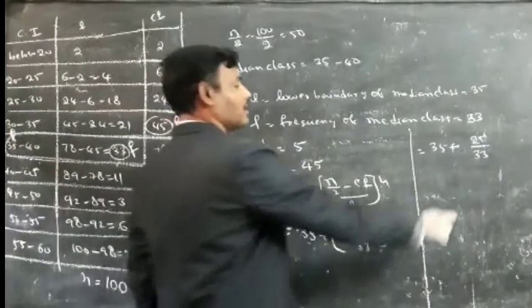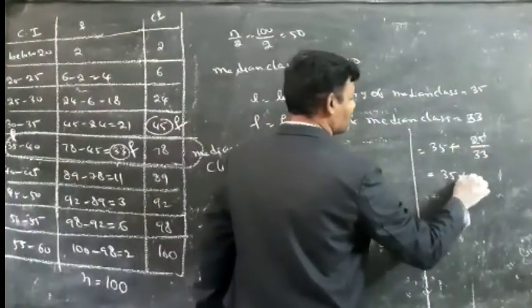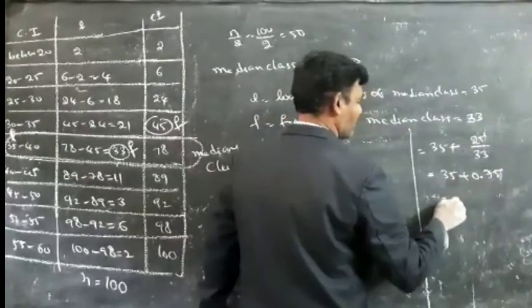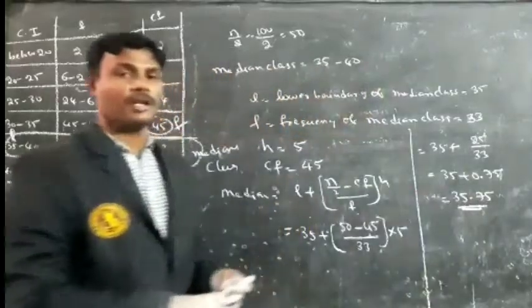You have to divide 25 by 33. We will get the answer 35 plus 0.75, so it is nothing but 35.75. What is the median of the given table? 35.75.